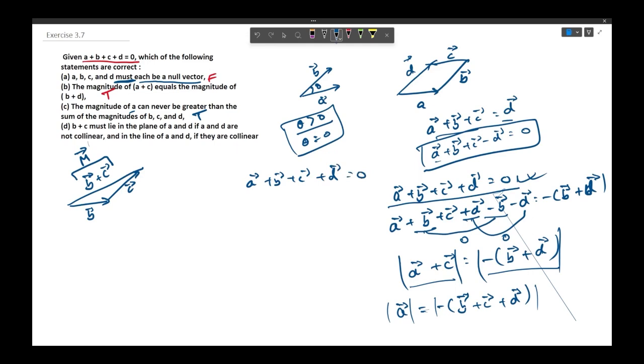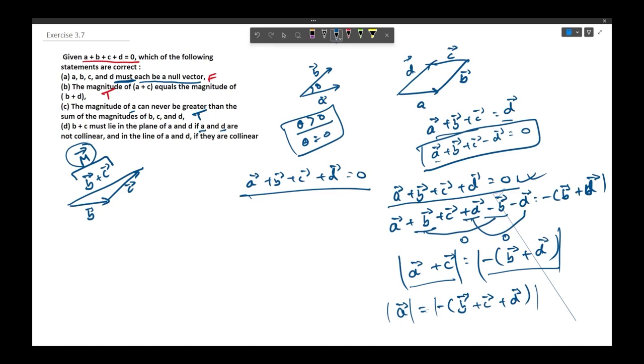We will see in the given condition. The condition says that vector M must lie in the plane of A and D if A and D are non-collinear. So now we have vector M, vector A and vector D, and it is being said that they must lie in the same plane for this condition to be true.